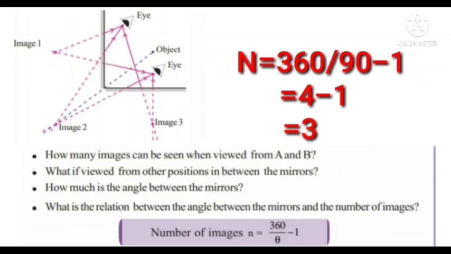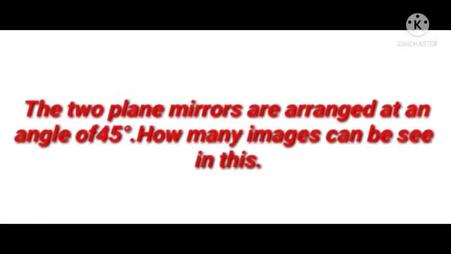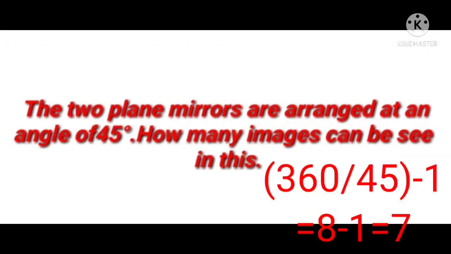If two plane mirrors are arranged at an angle of 45 degrees, how many images can be seen? We know the equation N = 360/theta - 1. Here the angle is 45, so the equation becomes 360/45 - 1, that is 8 - 1 = 7 images.